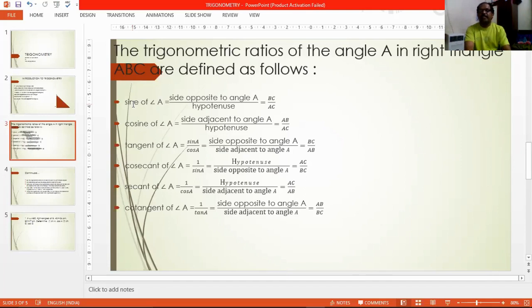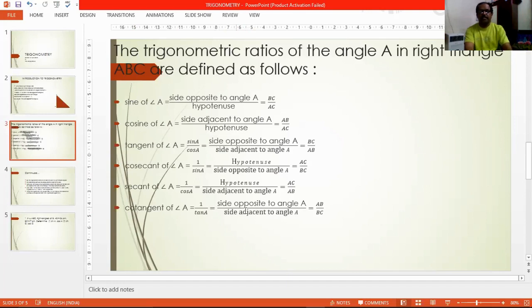Okay, so sine A is opposite by hypotenuse, cos A is adjacent by hypotenuse, tan A is opposite by adjacent, right? Second, cosecant is hypotenuse upon opposite, then secant is hypotenuse upon adjacent, and cotangent is opposite by adjacent. Is it right? I think cotangent is written in reverse. It should be written as adjacent by opposite, right? It is just the reciprocal of tan.